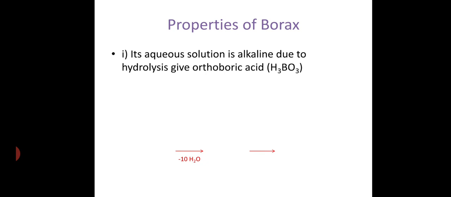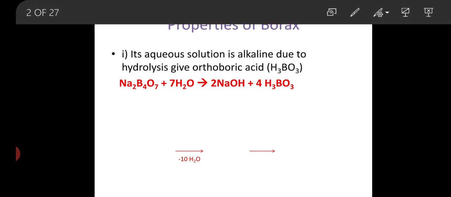Orthoboric acid is obtained by hydrolysis of borax. The borax formula, Na2B4O7, on hydrolysis with H2O.